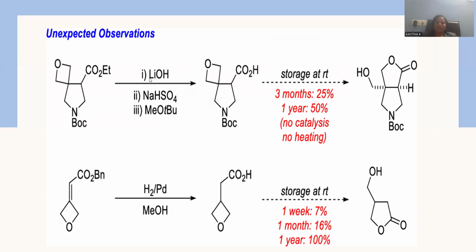Lithium hydroxide is the base added, and sodium bisulfate is another reagent, along with tertiary butyl methoxide, which is a strong base you can notice. When these reagents are added, they have a tendency to convert the ester that is there into a carboxylic acid, right? So ester to carboxylic acid formation is possible.